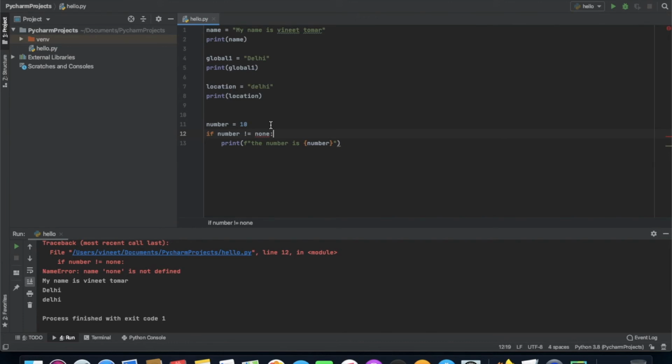An identifier can be a combination of letters. It can be in lowercase, it can be in uppercase, it can be digits, or it can be an underscore.